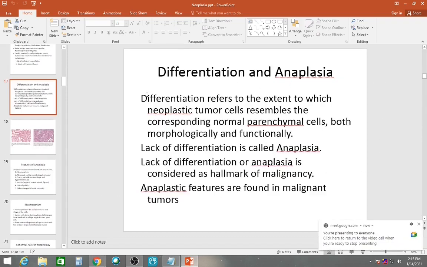Differentiation and anaplasia. Differentiation refers to the extent to which neoplastic tumor cells resemble the corresponding normal parenchymal cells, both morphologically and functionally. Now, lack of differentiation is called anaplasia. Lack of differentiation or anaplasia is considered a hallmark of malignancy, obviously. Now, why does it happen? Because the tumor cells are proliferating so fast that they are not getting the time to look like the normal cells from which they came. So that's why we have lack of differentiation or anaplasia.